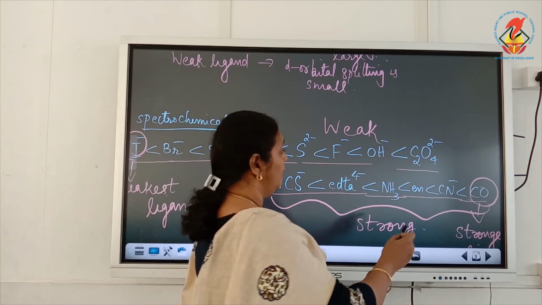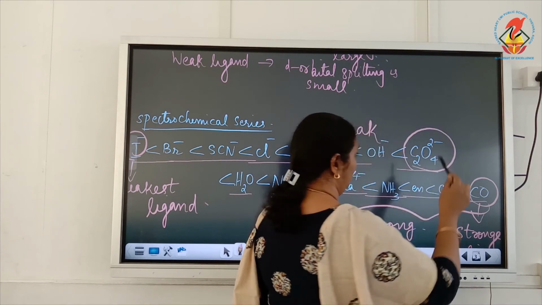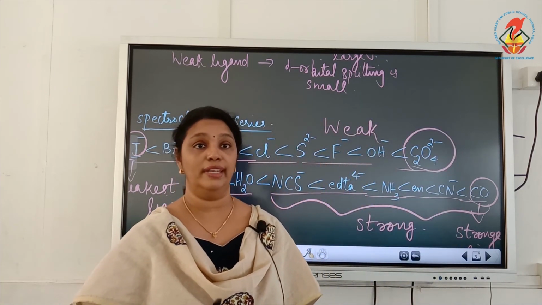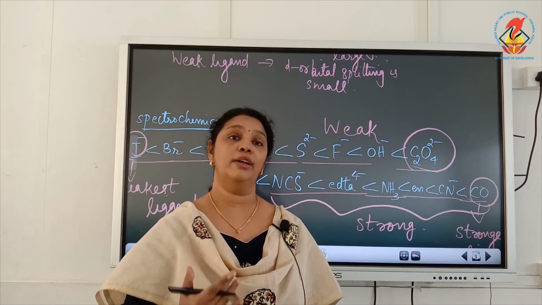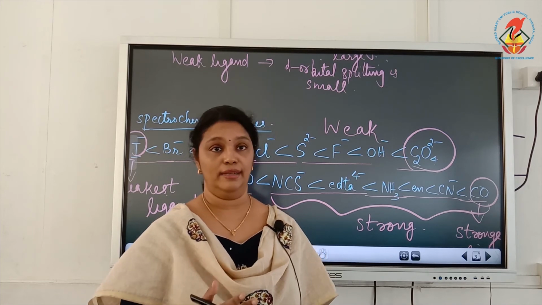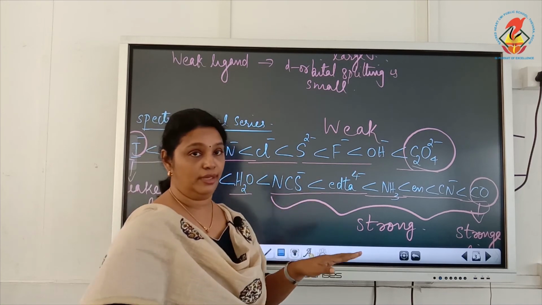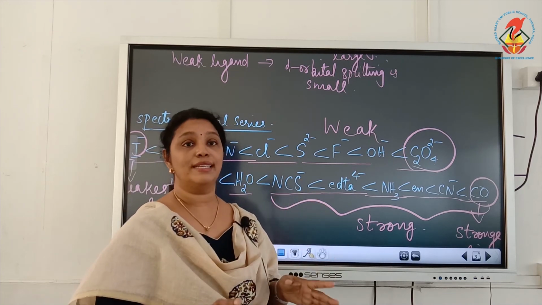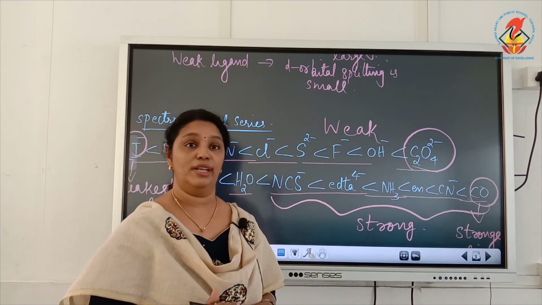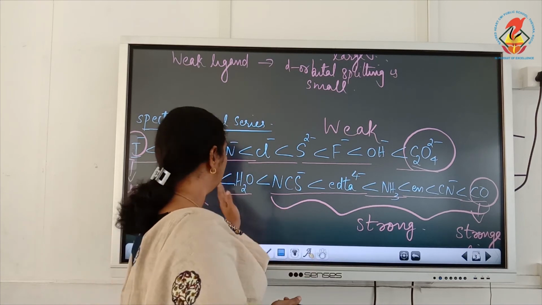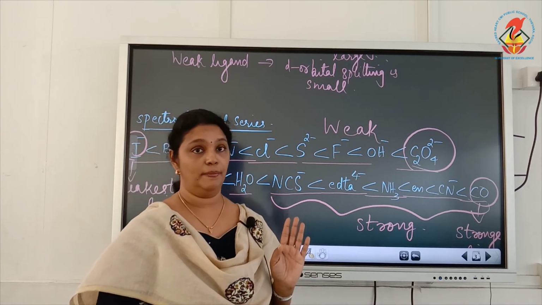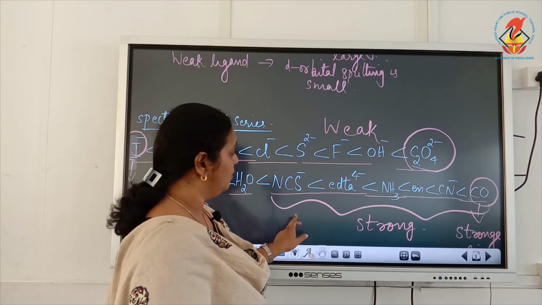Now here you have to check out this oxalate ion. When we discussed valence bond theory questions, oxalate ion was considered a strong ligand. But actually it's a weak ligand because it's coming before water. But in your 12th standard, we are considering oxalate ion as a strong ligand. Also, water is a weak ligand. Okay, so this is the spectrochemical series.